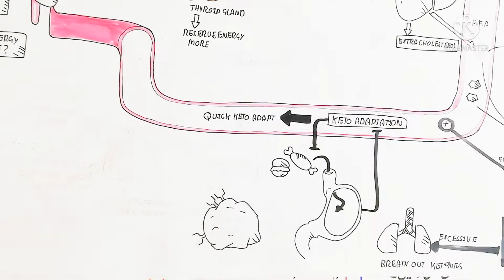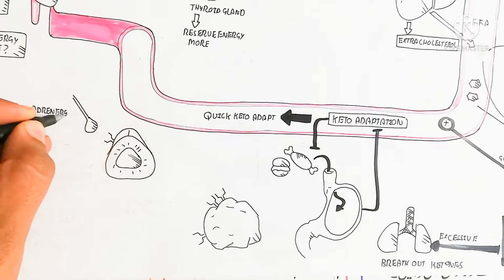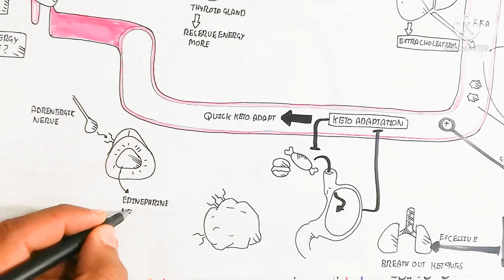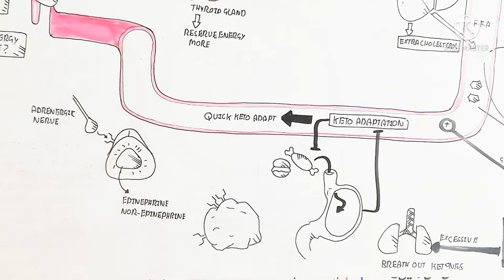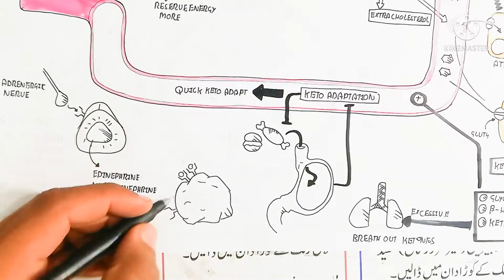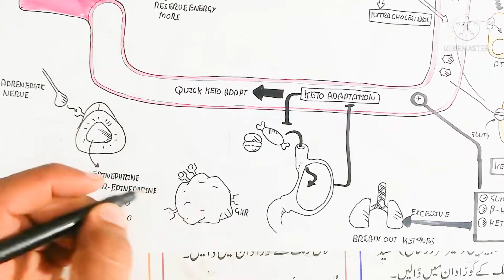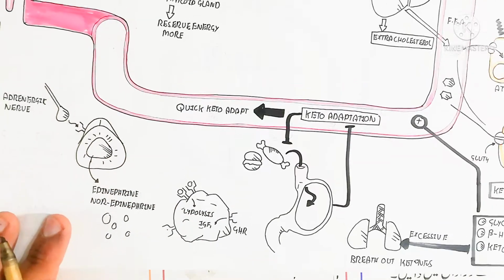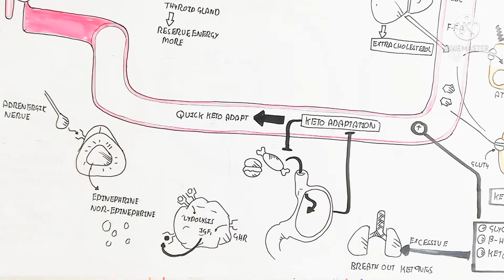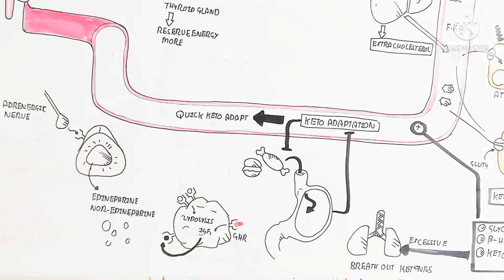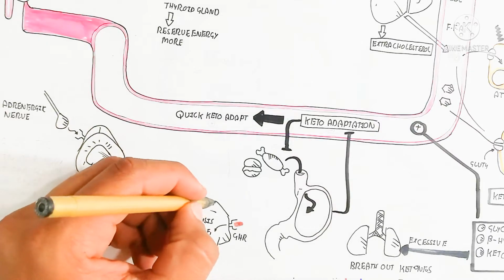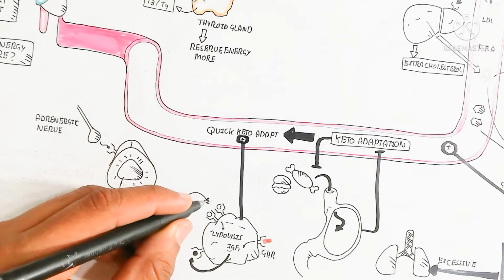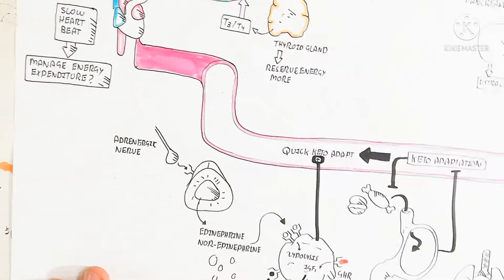Quick keto adaptation. Why? Because our body is continuously learning how to survive. So again, fasting will trigger the quick keto adaptation. For example, the adrenergic nerve produces epinephrine and norepinephrine through stimulation of the adrenal gland, the adrenal medulla, to bind with the adipose tissue, adipocytes, for lipolysis, as well as insulin-like growth factor 1 for increasing the adipocytes also. But when we eat again, the storage of fat will be faster.